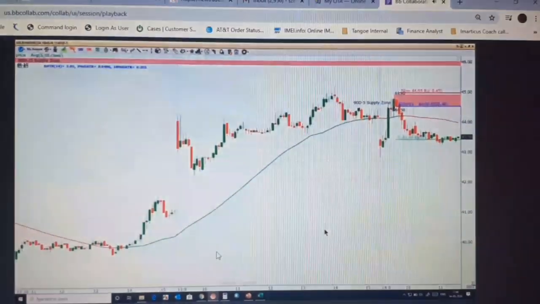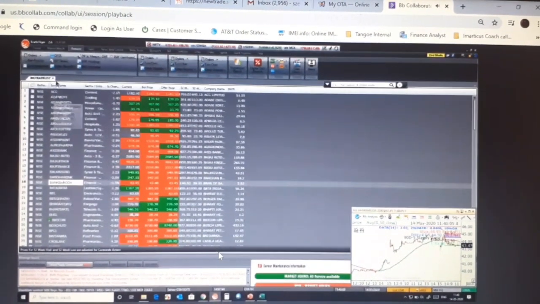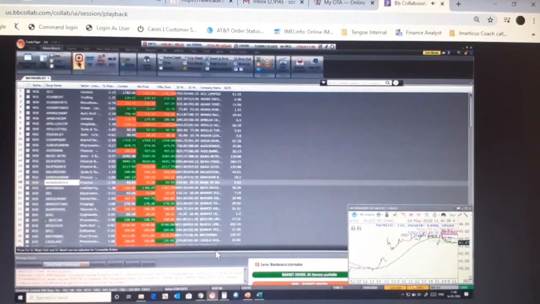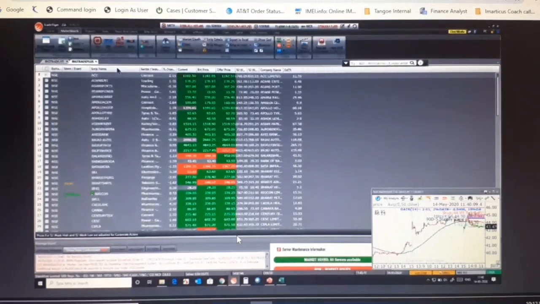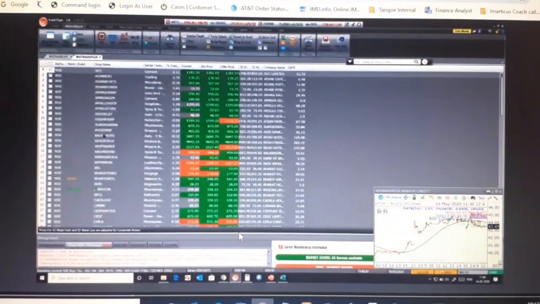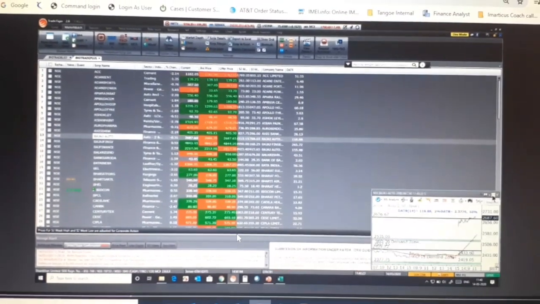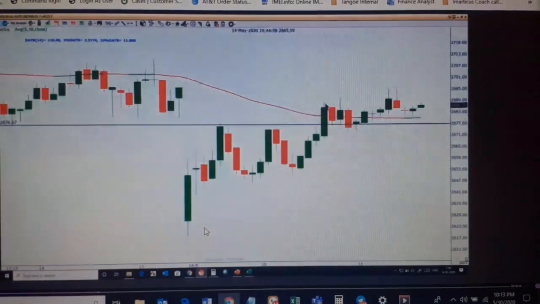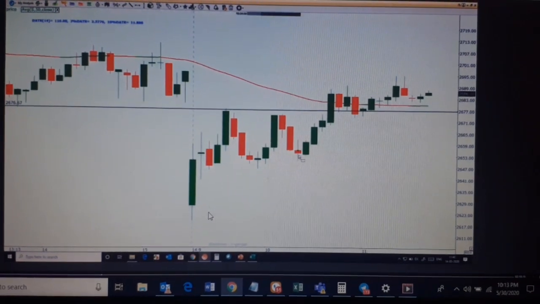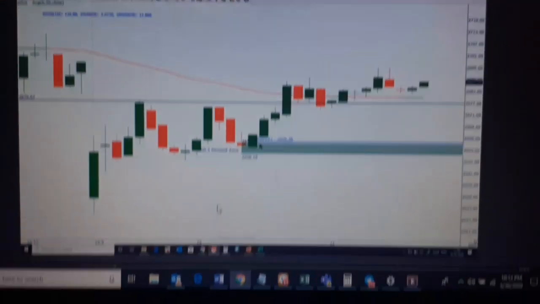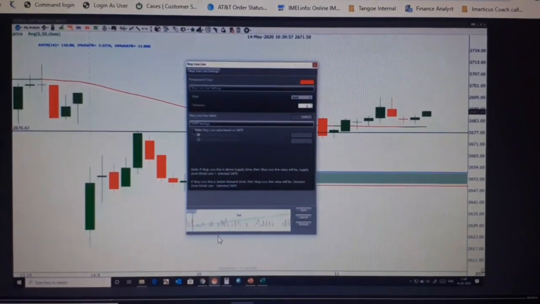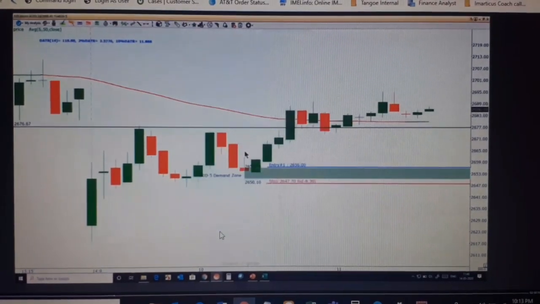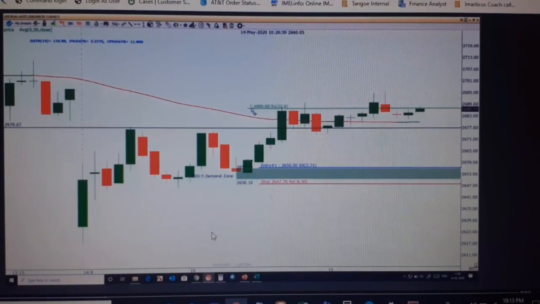Okay, let me just go for another script. I'll just open big trade list plus. Trigger price needs to be 0. Let's go for this Bajaj Auto. Let's suppose I want to buy on this demand zone. We are not doing anything, we are just putting entry, stop loss. I'm just showing you an example. And your target.